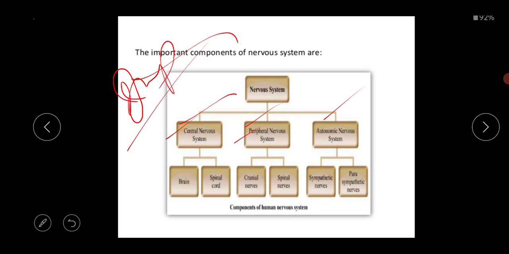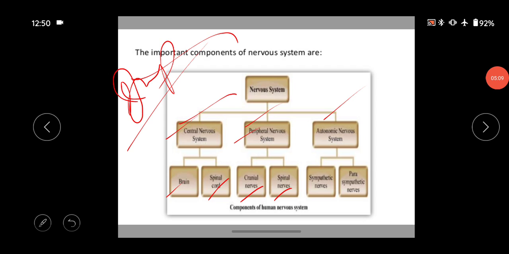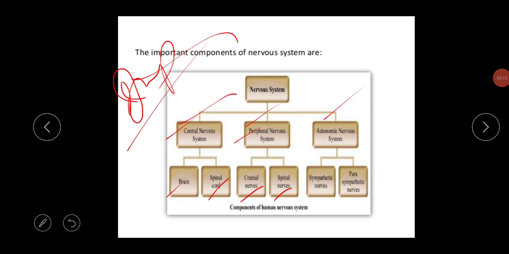The central nervous system is divided into 2 parts. What is the meaning of this? The central nervous system is made up of 2 organs, the brain and the spinal cord. The peripheral nervous system is also made up of two things, the cranial nerves and the spinal nerves. The cranial nerves are the nerves which originate from the brain, and the spinal nerves are the nerves which originate from the spinal cord.